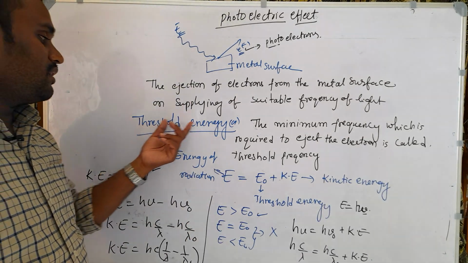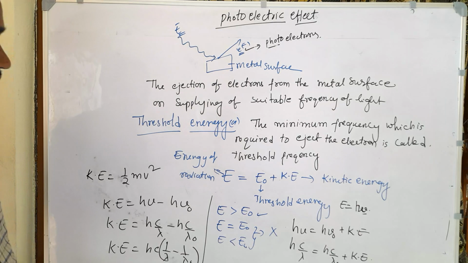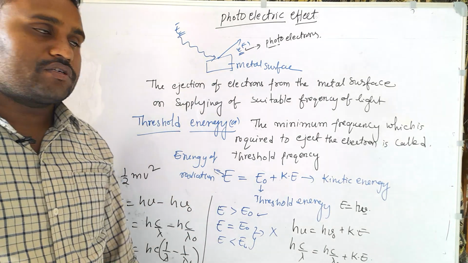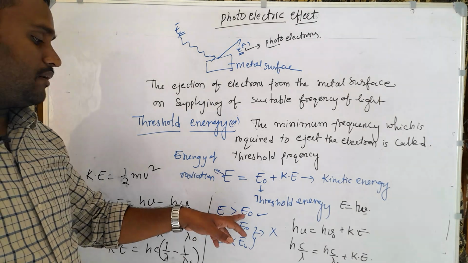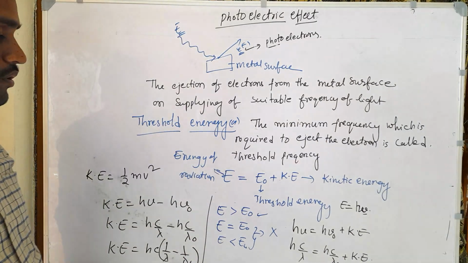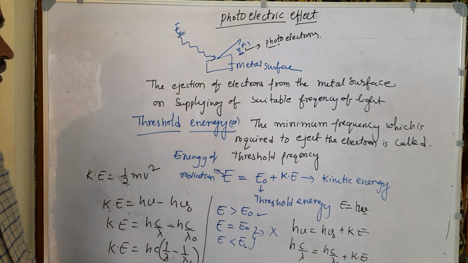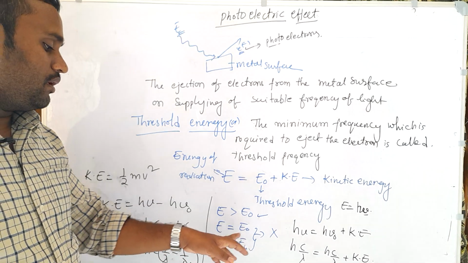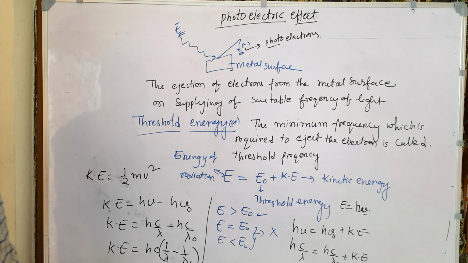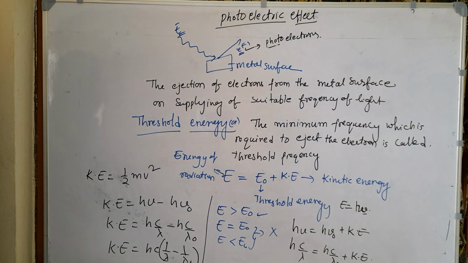E naught is nothing but the threshold energy, sometimes also called the work function. Only when the energy of the radiation is greater than the threshold energy or work function can we observe this phenomenon. But when E equal to E naught or E is less than E naught, we cannot observe any photoelectric effect.